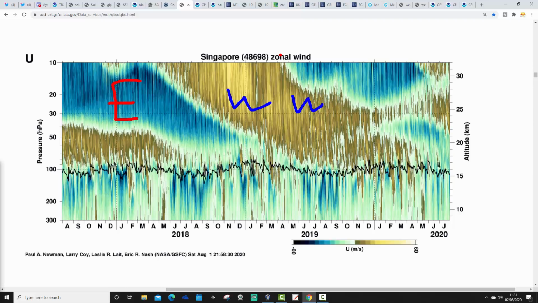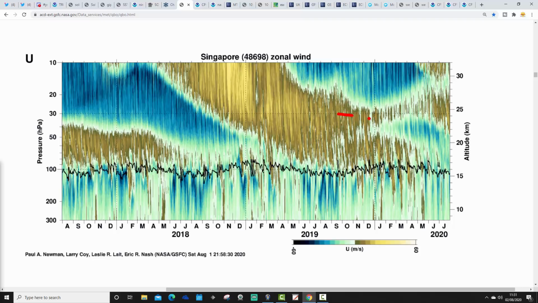So we know what's happened through this season. Over the past few months, we should have gone into an easterly QBO. We should have seen this blue and green area descending nicely through the atmosphere, and so should have gone into an easterly phase of the QBO. What's actually happened is that we've got stuck somewhere between easterly and westerly.